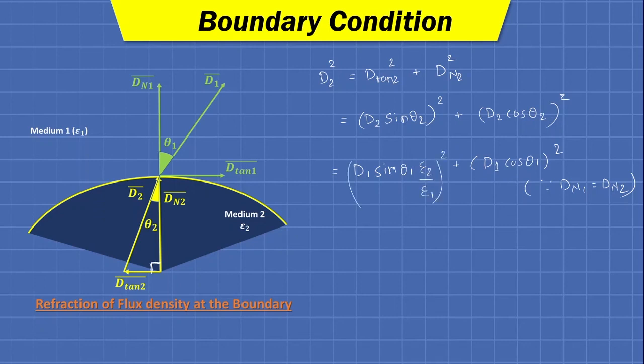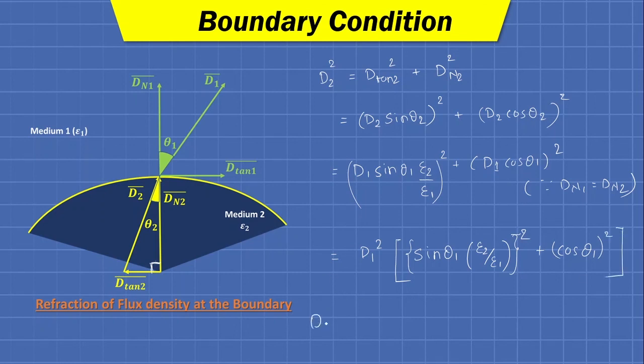So this relation that we have just derived is the law of refraction. Okay, so we have taken it directly. Ultimately, we are trying to represent the D2 in terms of D1. Okay, so doing so, we will have D1 square into bracket sine theta 1 multiplied by epsilon 2 upon epsilon 1 square plus cos theta 1 square.